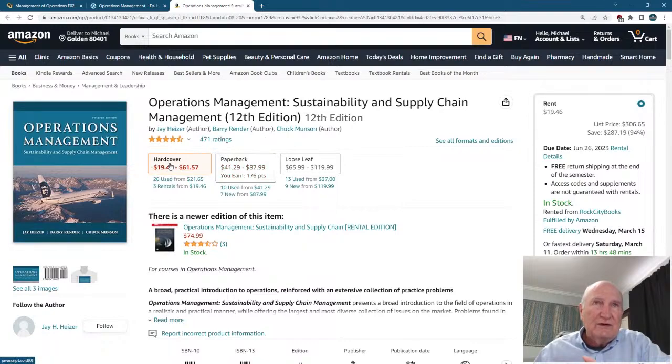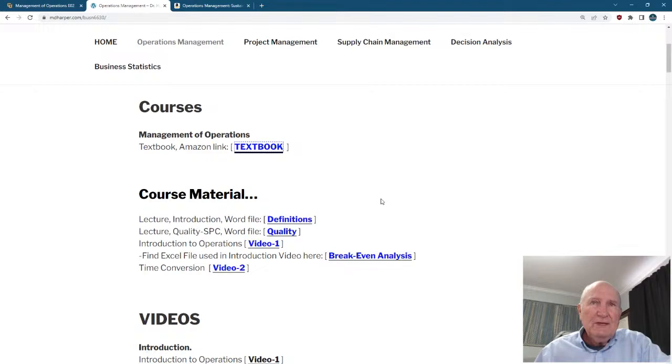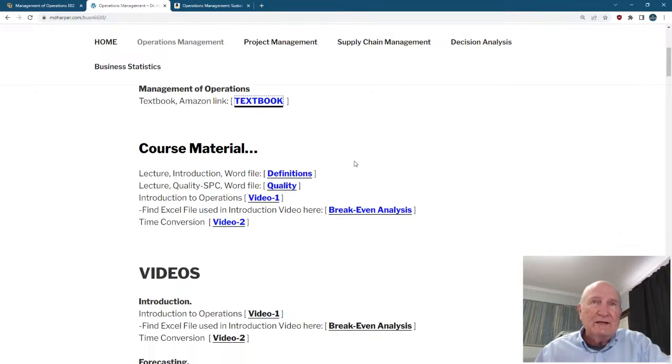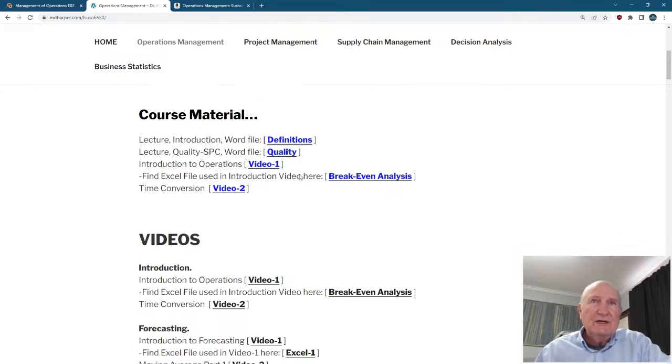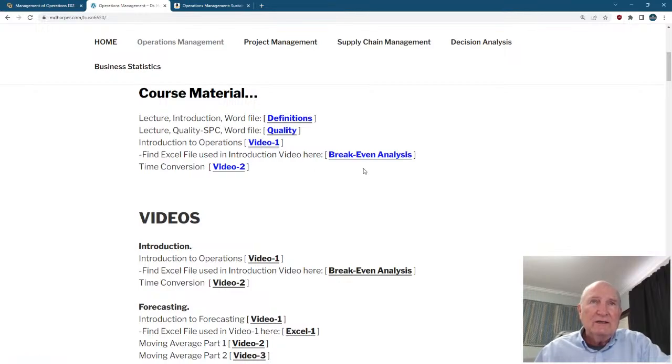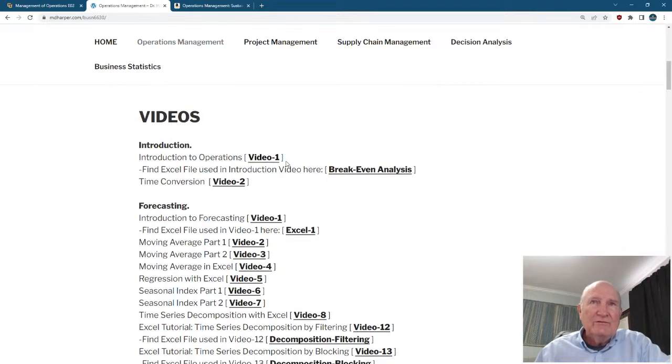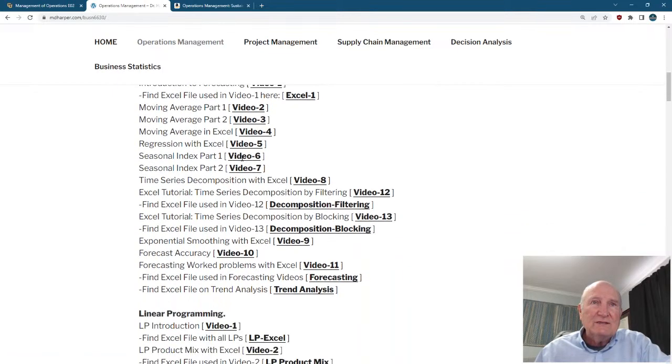And usually it's very different. You can get a paperback, you can get a hardcover. Notice there's used beginning at $19, so it's relatively inexpensive. Okay. Below down here on my website, I have definitions of terms. I have videos, and this time conversion video is extremely important, and I'll mention it when it comes to inventory and scheduling. And down here are other videos, forecasting videos.